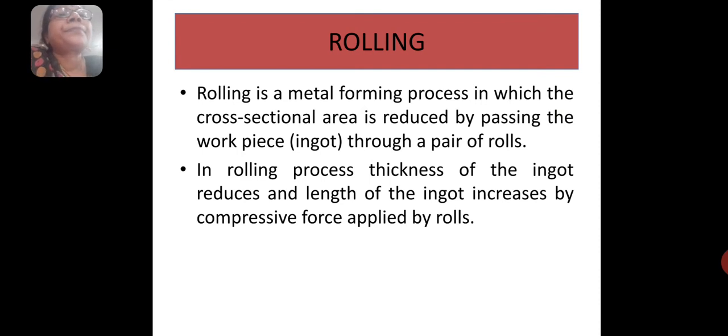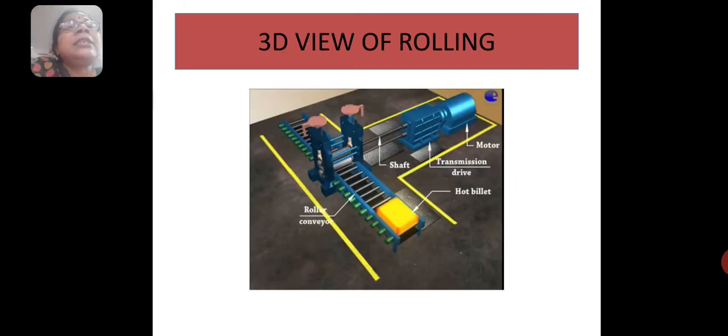So, this is the 3D view of a rolling mill. You can see the power is given to the rolling mill with the help of a motor and the transmission drive, by which the rollers can rotate. So, these two rollers rotate in two different directions.